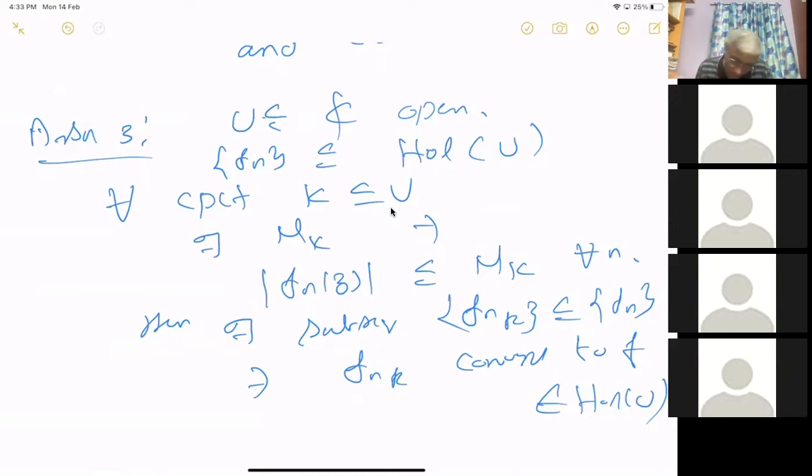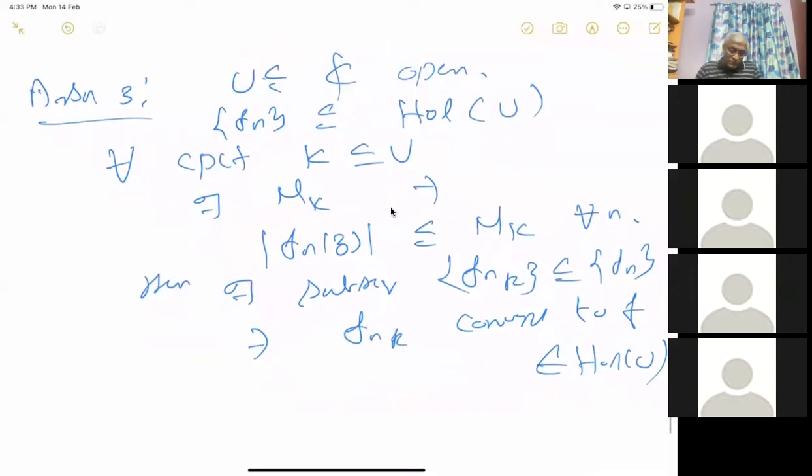Okay, it's a function space, but it's also a metric space. So there will be a subsequence which will converge. To prove that it is relatively compact, you have to use Arzela-Ascoli theorem. It is bounded, which is given. You have to get a subsequence for each compact set and show that it is consistent. Then you can get a single sequence.